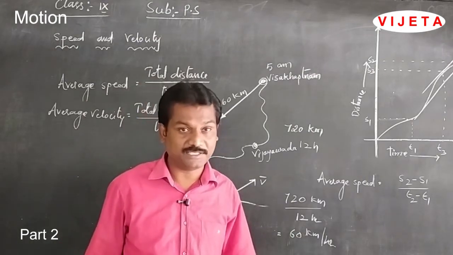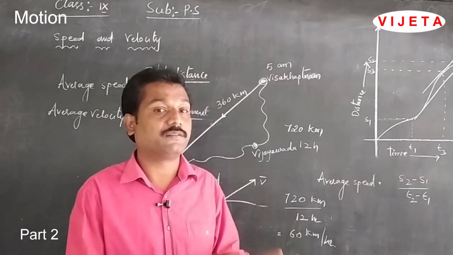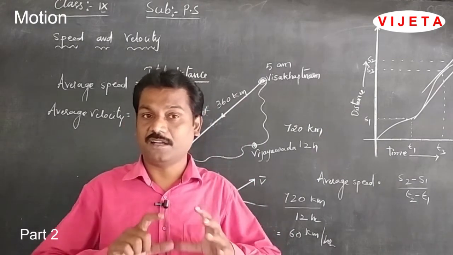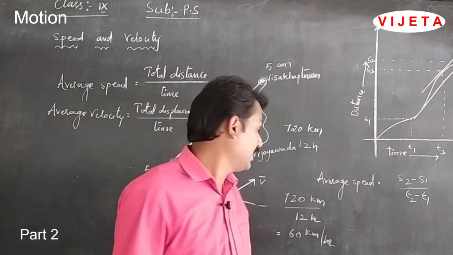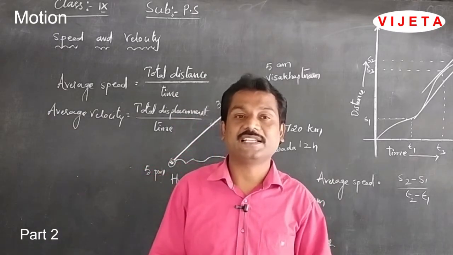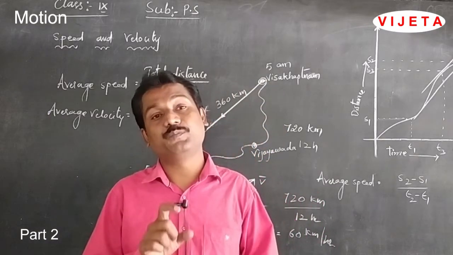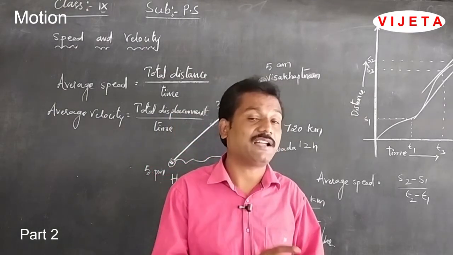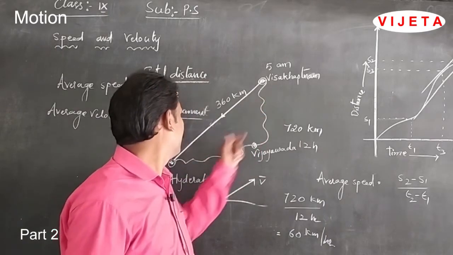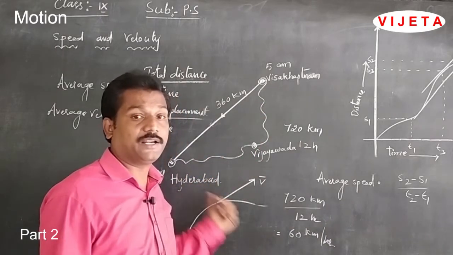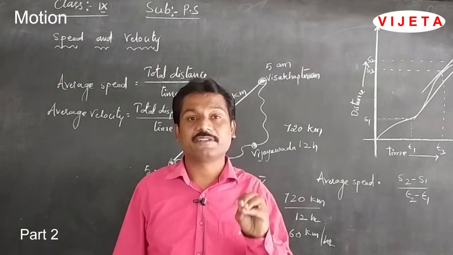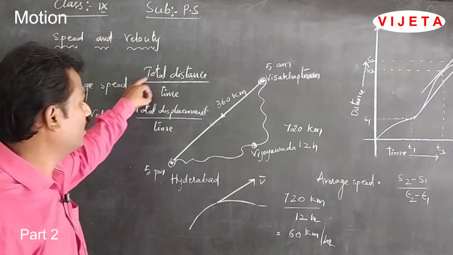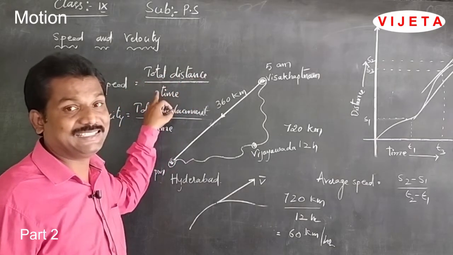No, obviously we can say no. At some stations it may halt for 1 or 2 minutes. That means the train does not cover an equal distance of 60 kilometers in every hour. Then how can we calculate? Speed means how fast the train has travelled from Vishakhapatnam to Hyderabad, and we calculate it as an average speed. Average speed is equal to total distance divided by time.